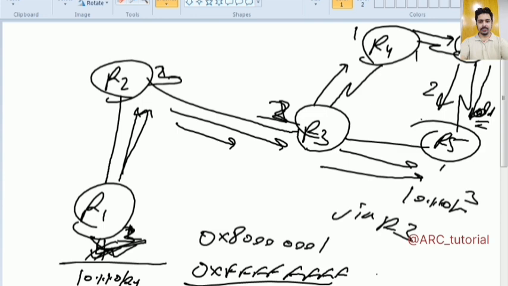Exactly. First of all, it will check the sequence number, then it will check the checksum, and then finally it will check its age. So if you receive any update with a higher age, then also you will discard it.